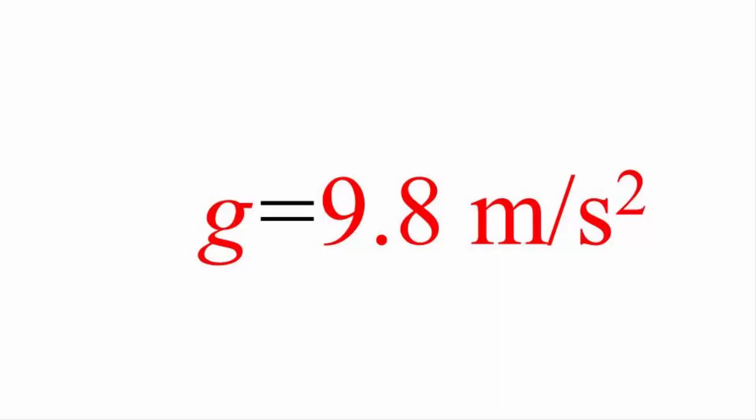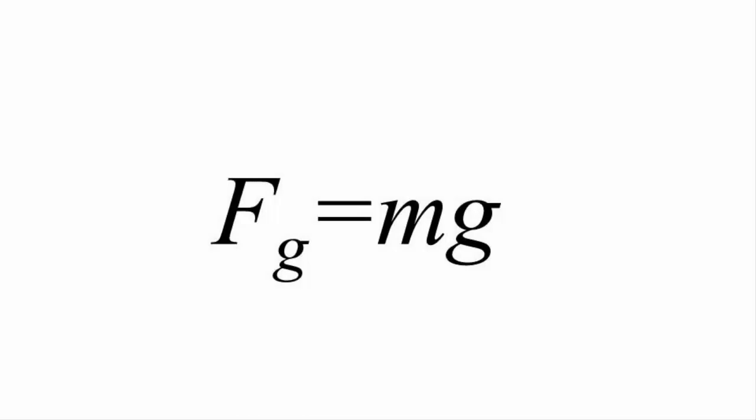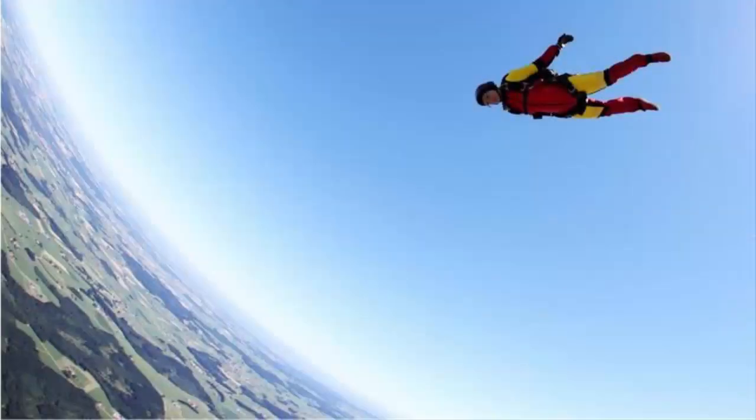Thus, lowercase g is the acceleration due to gravity on the surface of the Earth that the person with mass m2 experiences. So the force due to gravity on any mass m is equal to the product of the mass and the gravitational acceleration g. This is Newton's second law applied to an object on the Earth's surface. We will talk more about Newton's second law in the forces chapter. In this video, we will look in more detail at the case of motion under the influence of gravity.